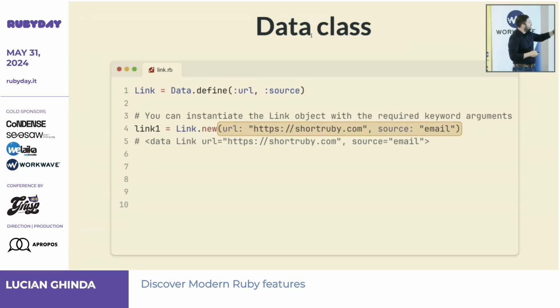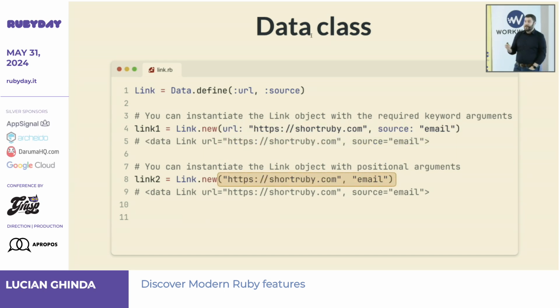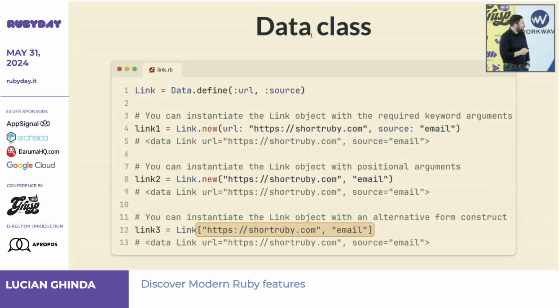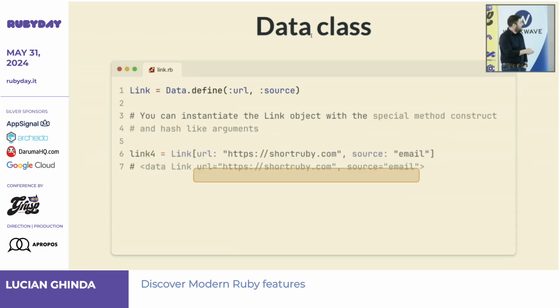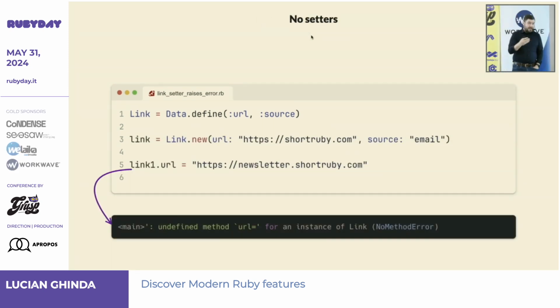And you can instantiate it like this with keyword arguments. You can instantiate it like this with positional arguments, but you can also instantiate it with this alternative form construct, that we also saw from a previous presentation at some point, and also with this construct with hash-like arguments, right? And then coming back to immutability, it has no setters. So when you're instantiating, you're providing the values for the keywords or instance variables, but you cannot change them.